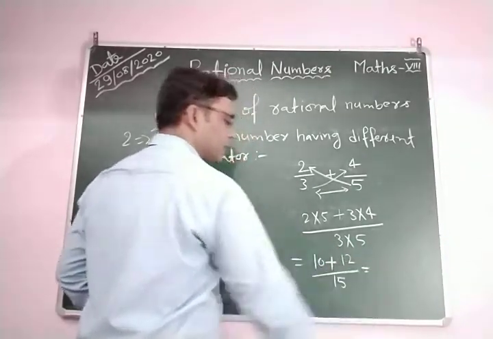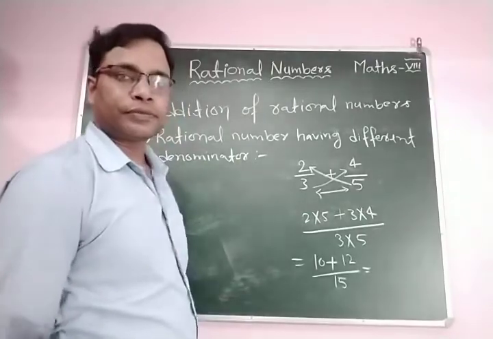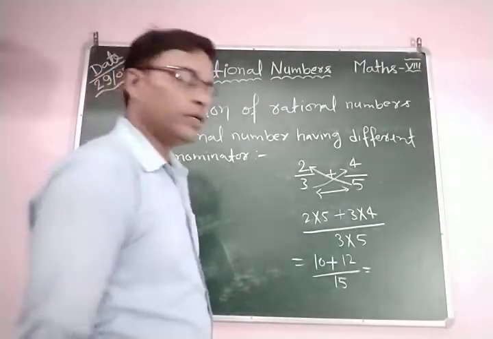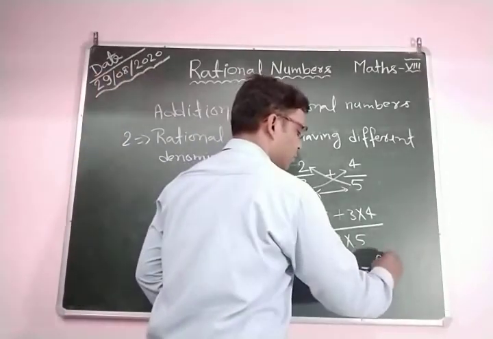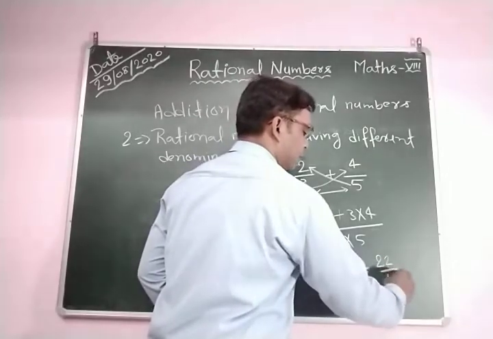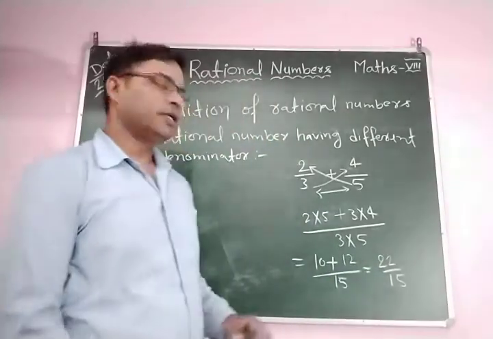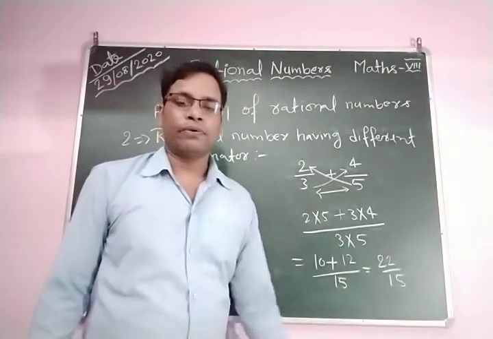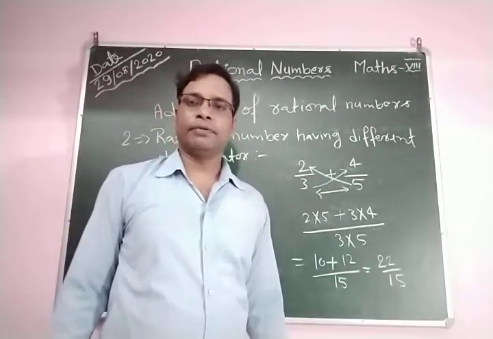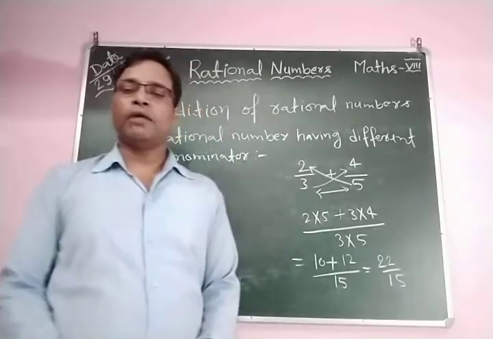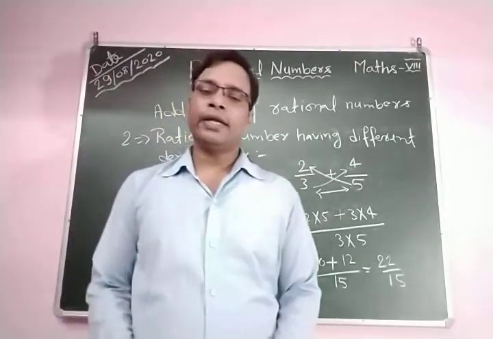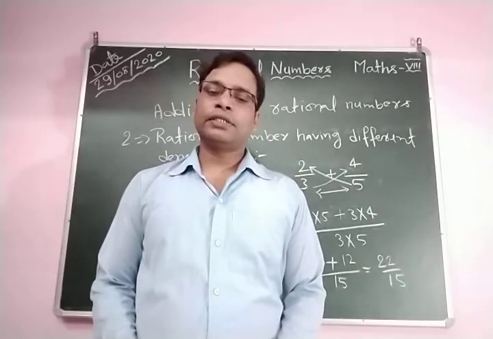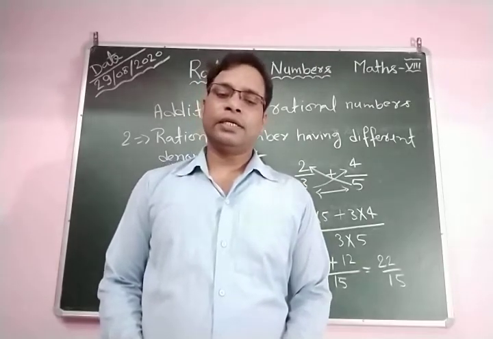This is equal to 10 plus 12, which is 22 by 15. This is our result, the addition of 2 by 3 and 4 by 5. So students, I hope all of you understood how to add two rational numbers having different denominators.